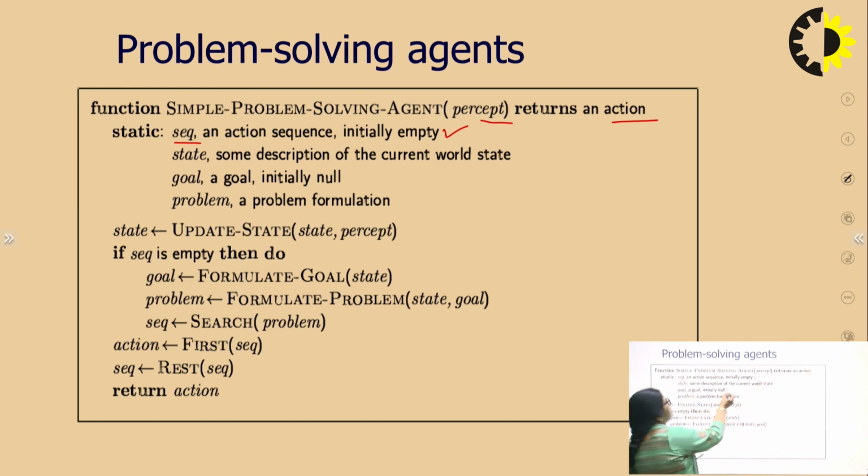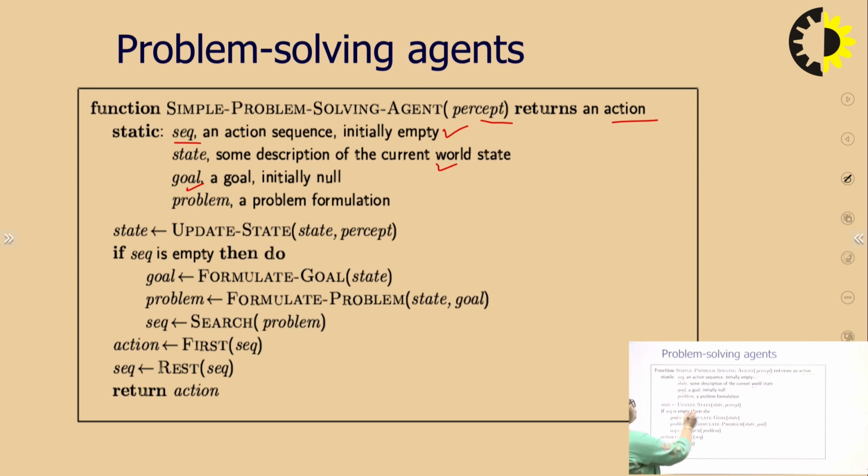State is some description of the current world state. What is my state now? What is the goal? The goal is to find the sequence that gives us the desirable state. The desirable state is our goal.